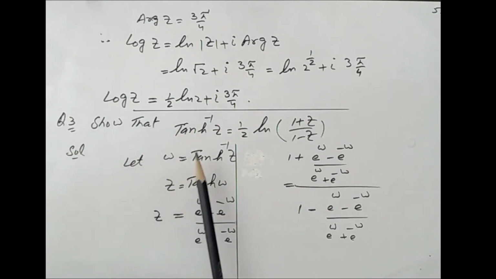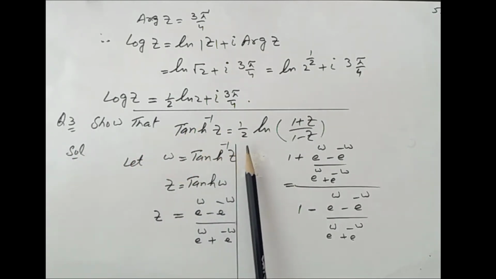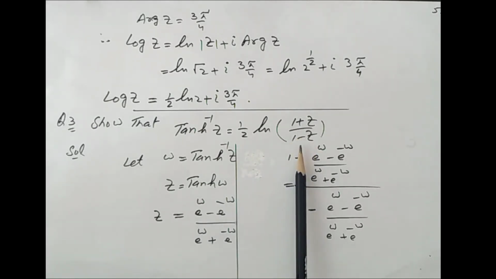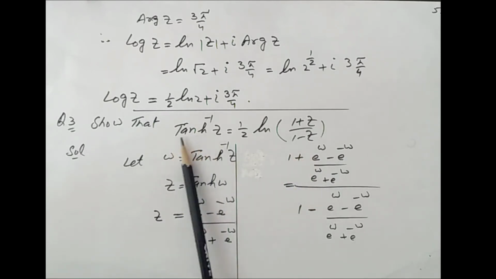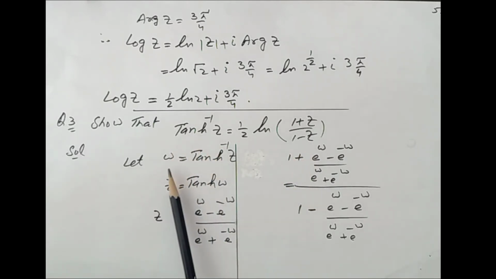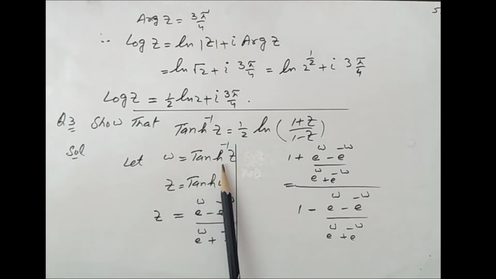Now question 3: show that tan hyperbolic inverse z equals 1 by 2 natural log of 1 plus z over 1 minus z. So we let omega equal to tan hyperbolic inverse z, so z equals tan hyperbolic omega, and this is the formula of tan hyperbolic omega. Now here we find the value of 1 plus z over 1 minus z.